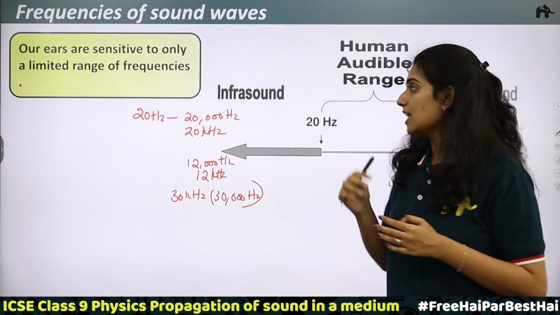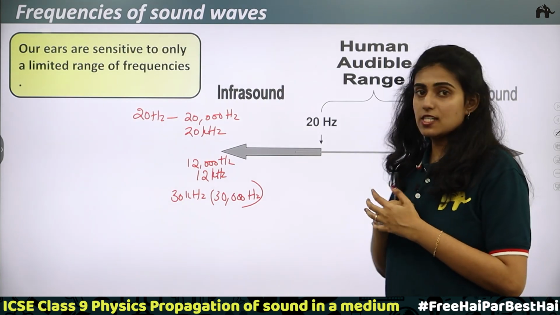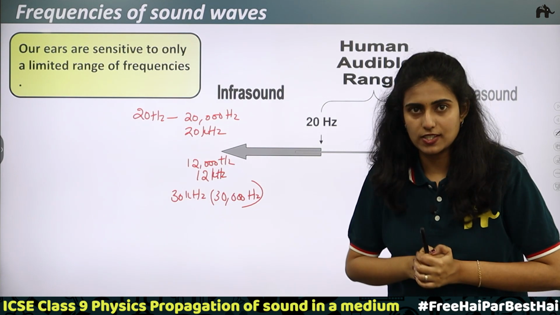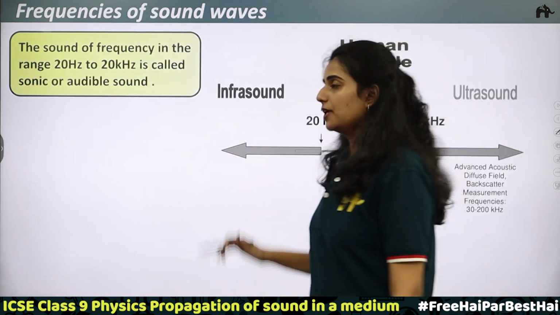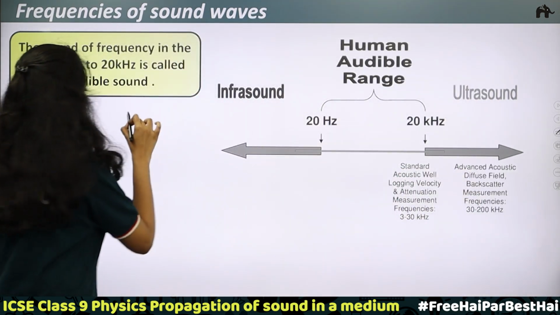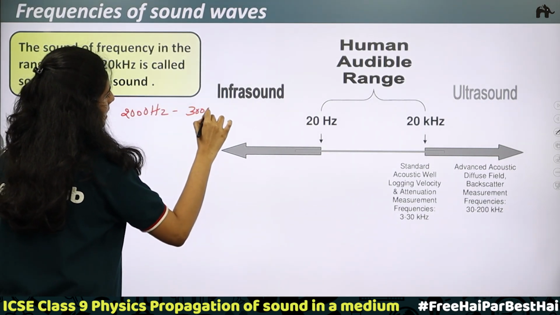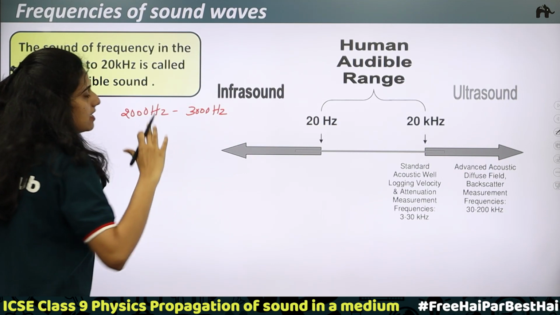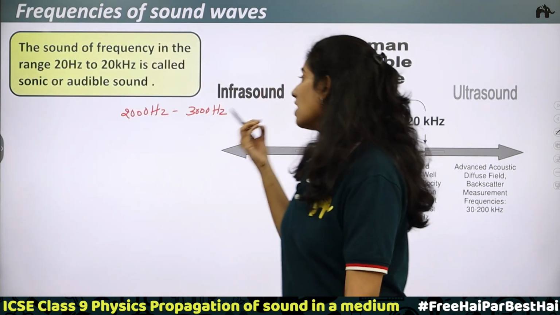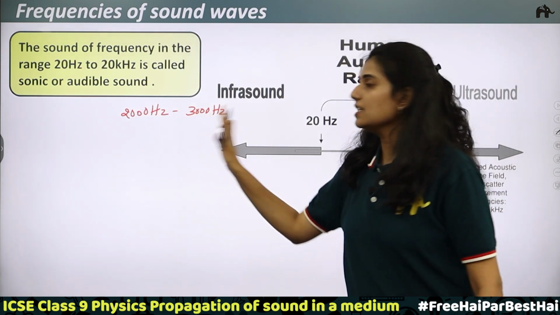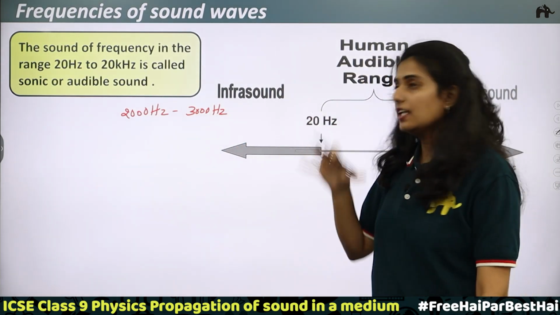We have heard that dogs can sense earthquakes earlier, because they can hear sound waves of higher frequencies. In the case of the human ear, in the range of 2000 hertz to 3000 hertz, even a very feeble sound can be heard.